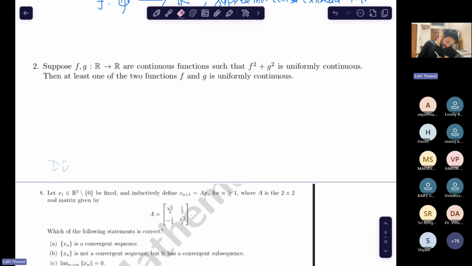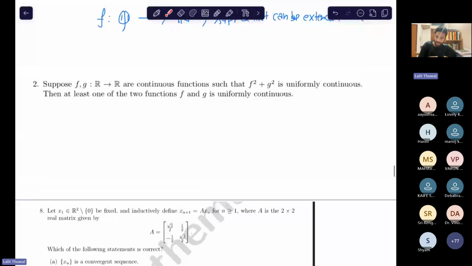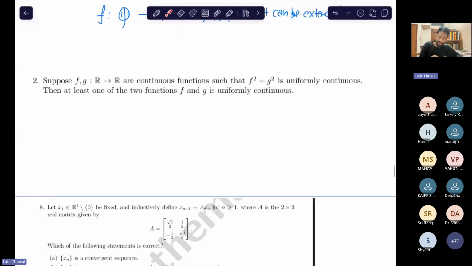Okay, good. So now, another topic: uniform continuity. Uniform continuity is a very important topic. In all the exams, NBHM, TIFR, CSIR NET, GATE, you will see questions on uniform continuity. There are a few special results which help you determine whether or not a function is uniformly continuous. One of the results I will let you know here, and that's very important.